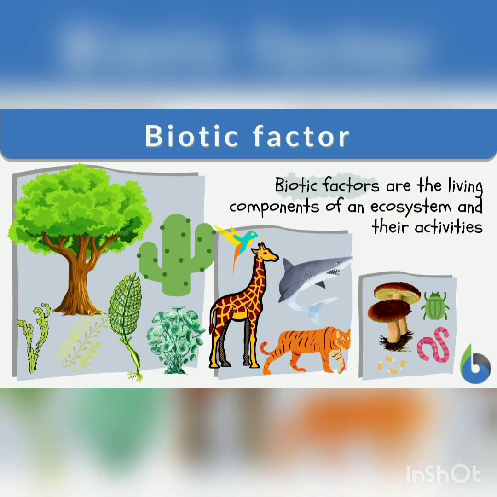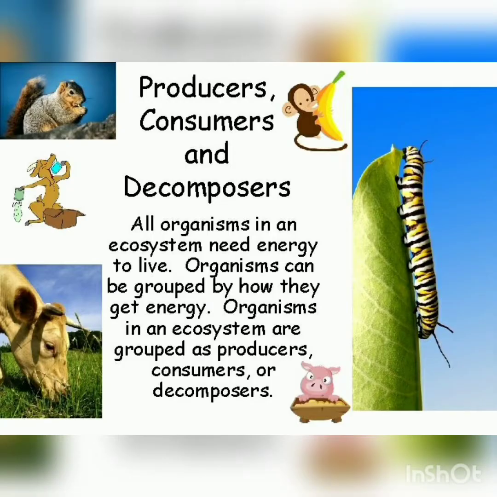We will be discussing the biotic components. Biotic components constitute all the living organisms in an ecosystem, such as the plants, animals, and microorganisms. We know that all living organisms need energy to live. So, depending on how these living organisms obtain their food, the biotic components can be divided into three main groups: producers, consumers, and decomposers.